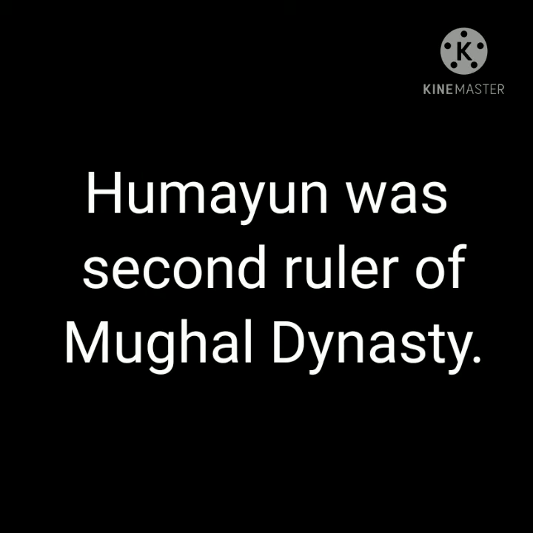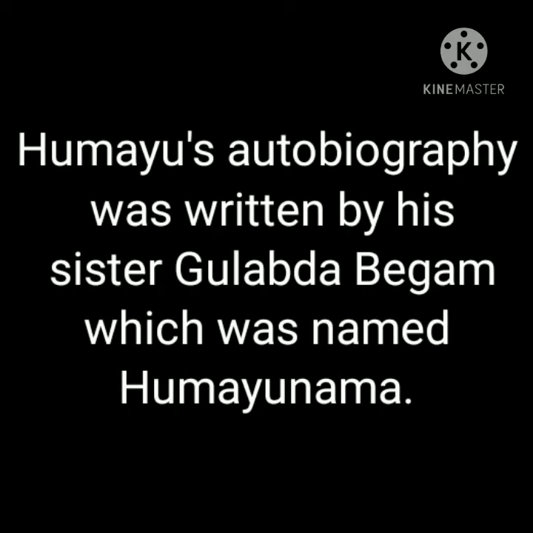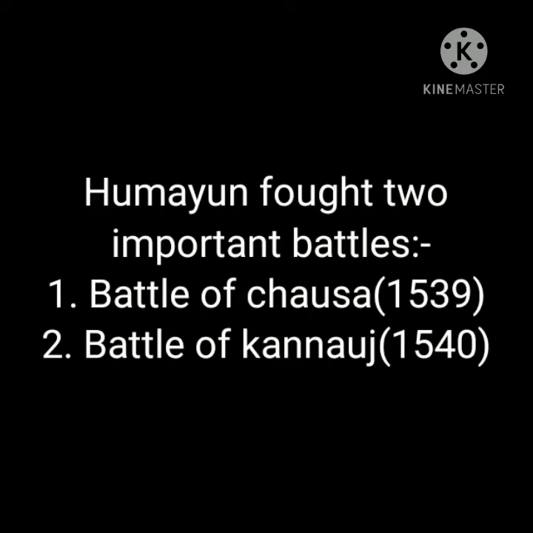Humayun was the second ruler of the Mughal dynasty, as the first ruler was Babar and the second was Babar's son Humayun. Humayun's autobiography was written by his sister Gulbadan Begum, and was named Humayun Nama. Humayun fought two important battles. First is the Battle of Chausa in 1539 and the Battle of Kannauj in 1540.